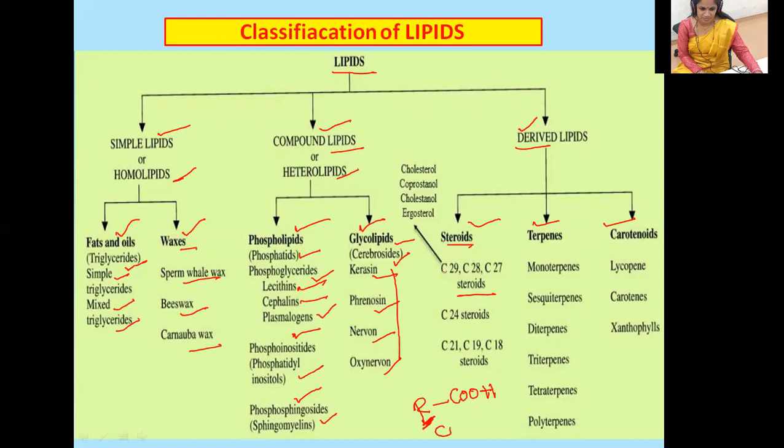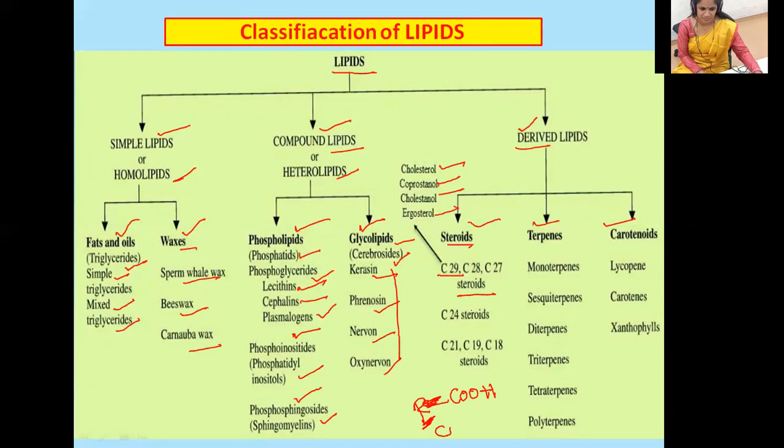The same thing is mentioned here: the number of carbon atoms, C29, 28, 27 steroids, which come under cholesterol, coprosterol, and ergosterol.